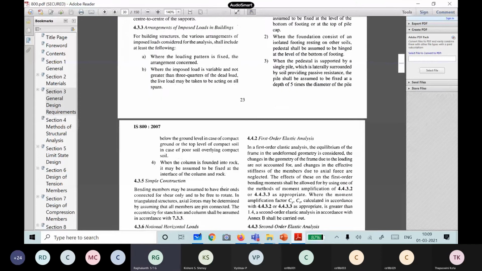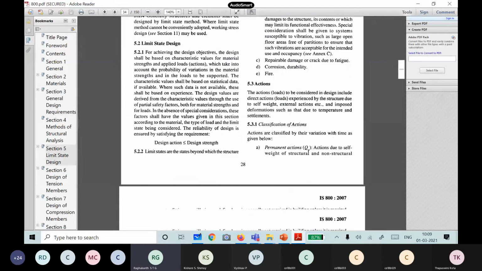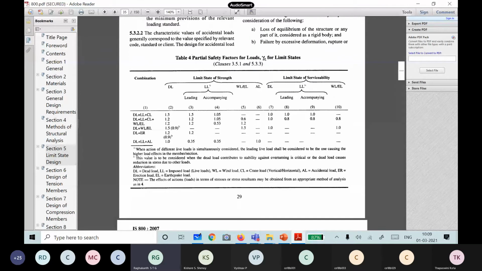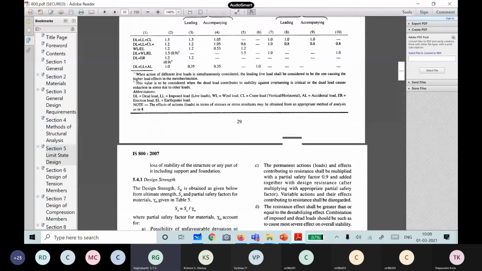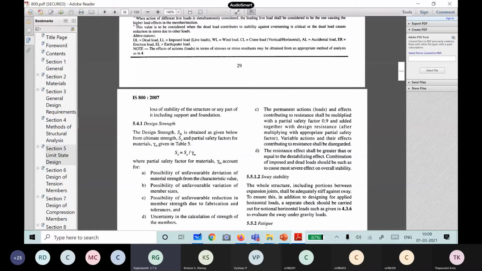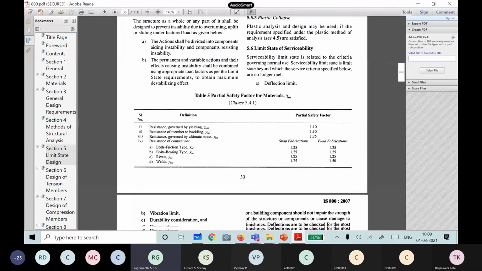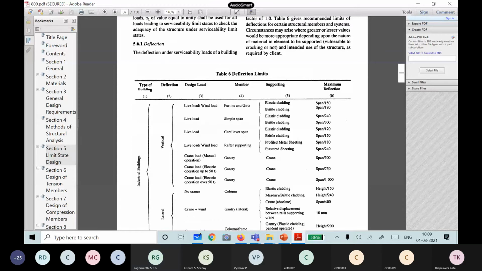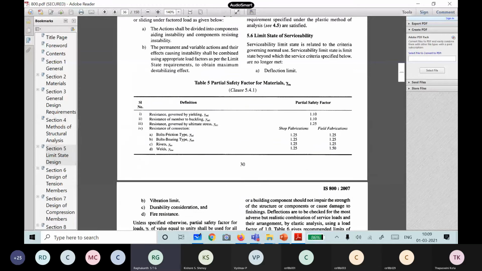For limit state design, you go to Section 5. These are the gamma F actual values for the loads we have. Then we have another table. You can see here. This table is visible? Yes, sir. Okay, so what is here?